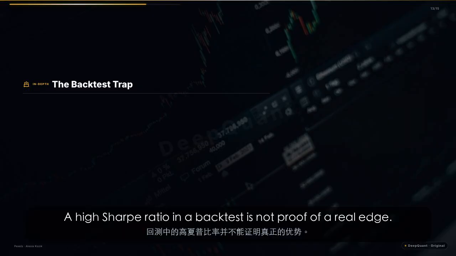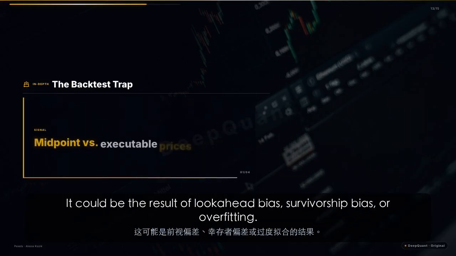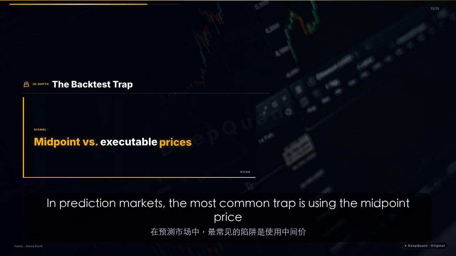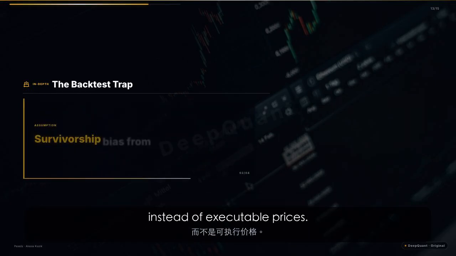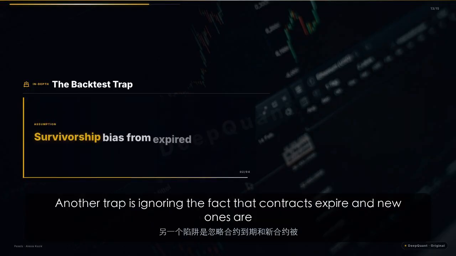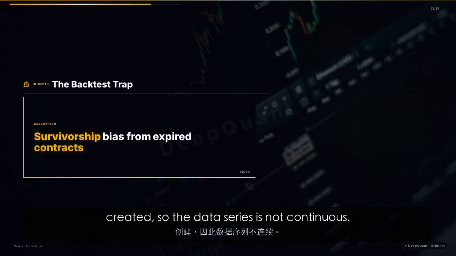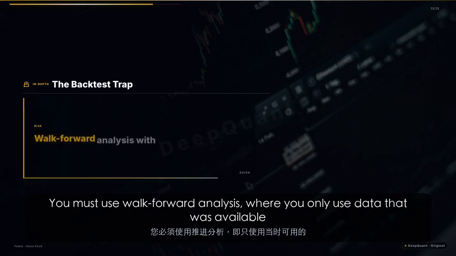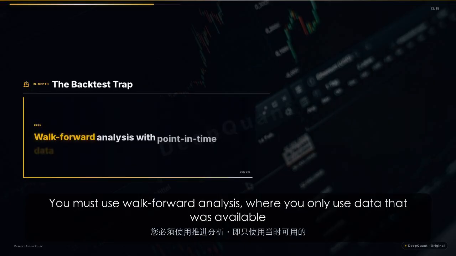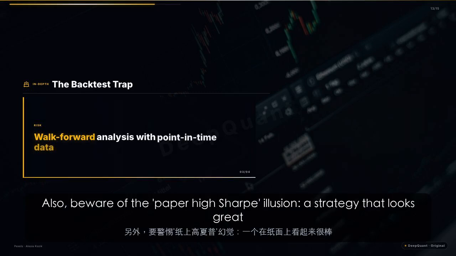A high Sharpe ratio in a backtest is not proof of a real edge. It could be the result of look-ahead bias, survivorship bias, or overfitting. In prediction markets, the most common trap is using the midpoint price instead of executable prices. Another trap is ignoring the fact that contracts expire and new ones are created, so the data series is not continuous. You must use walk-forward analysis, where you only use data that was available at the time.